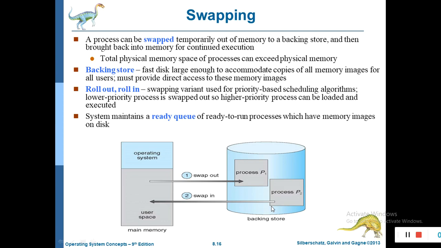When the higher priority process finishes its execution, then that lower priority process can be swapped back in and continue the execution, right? So in the priority based scheduling algorithm, the swap in and swap out concept is also called roll out and roll in, right?